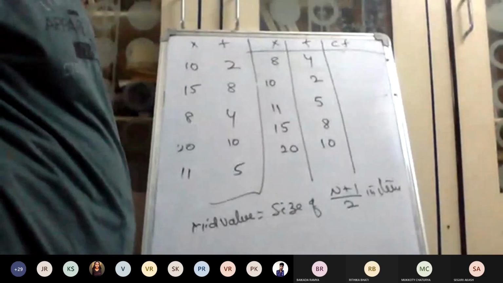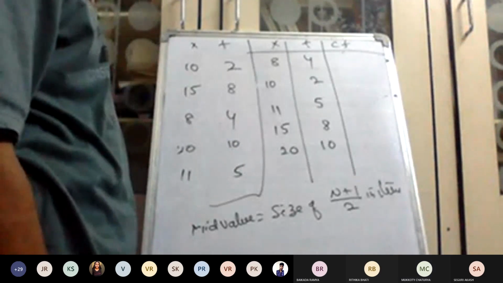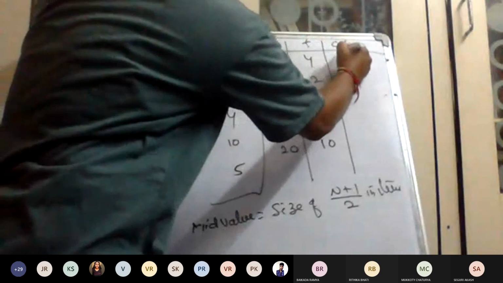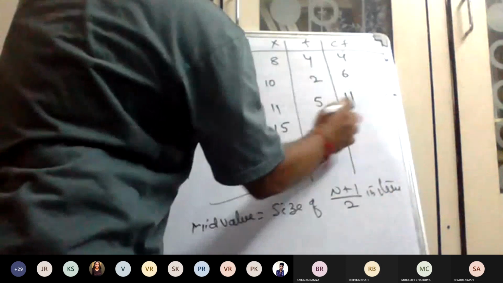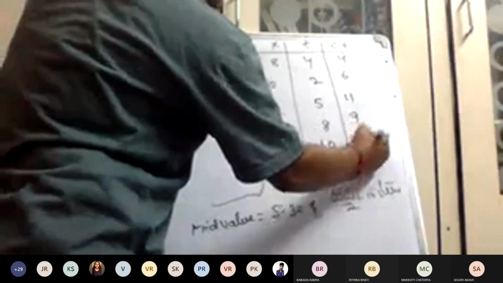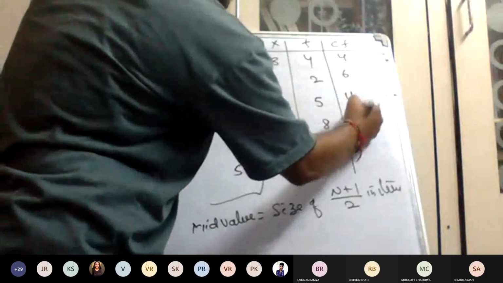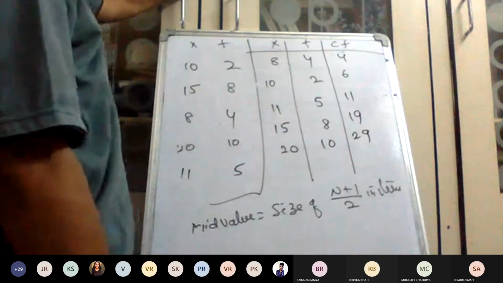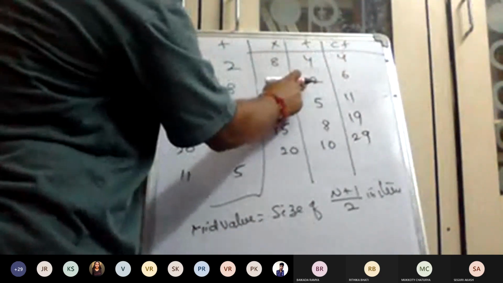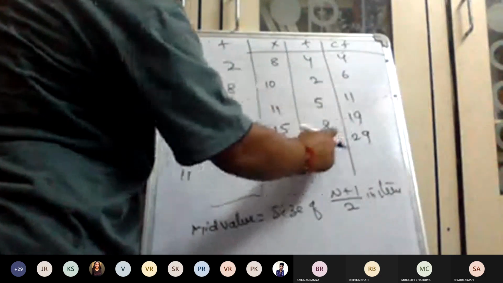How can you do it? 4 plus 2, 6. 6 plus 5, 11. 11 plus 8, 19. 19 plus 10, 29.